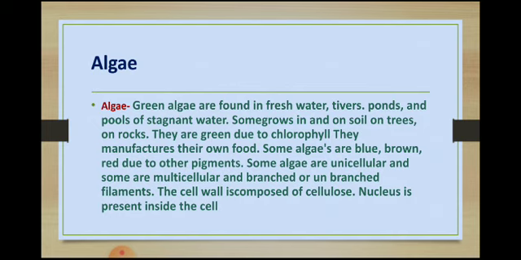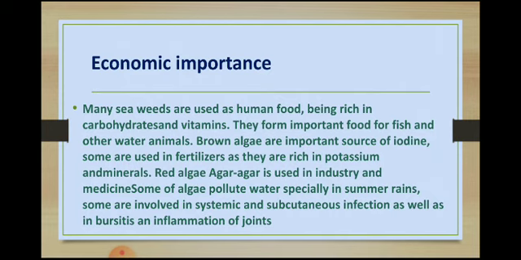Algae. Algae are found in fresh water, rivers, ponds, and pools of stagnant water. Some grow in and on the soil, on trees or on rocks. They are green due to chlorophyll and manufacture their own food. Algae may also be brown, blue or red due to other pigments. Algae are unicellular and multicellular, with branched or unbranched filaments. The nucleus is present at the center of the cell.